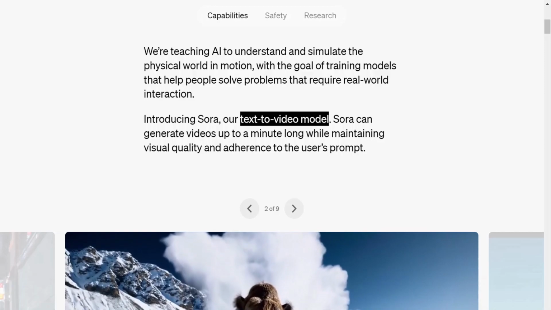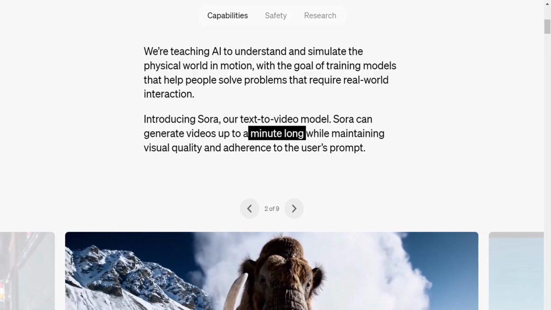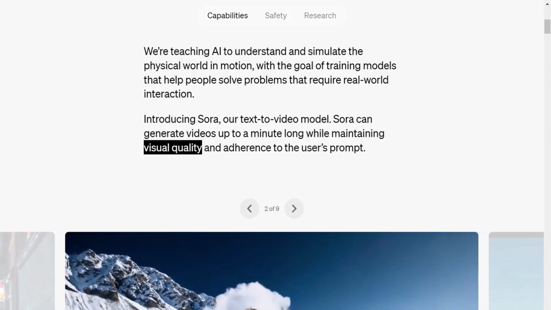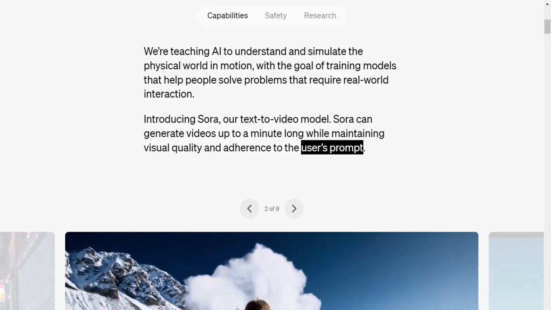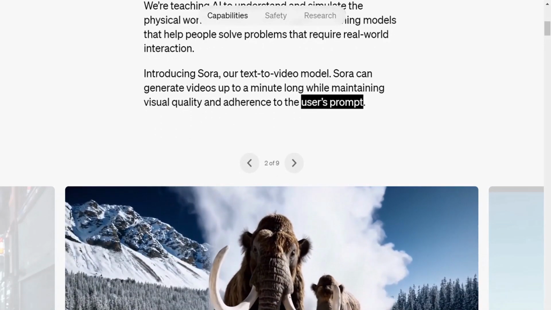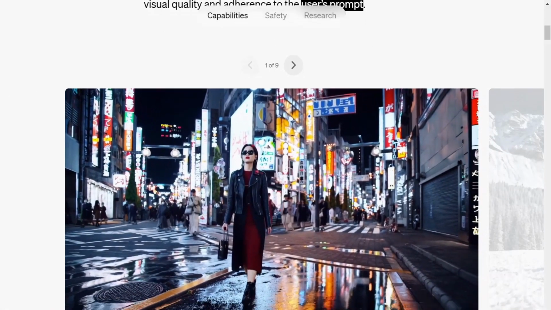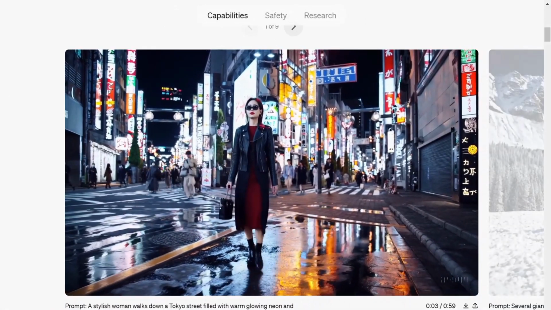So in simple words, Sora is just a text to video generation model. Sora can generate videos up to a minute long while maintaining the visual quality, and which can adhere to the user's prompt. So I need to master only one skill, that is providing proper prompts so that AI can provide us quality videos. Let's see some more videos generated by Sora.